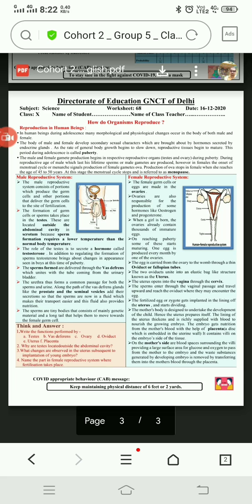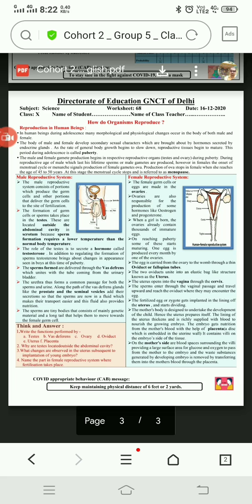Now we discuss the female reproductive system. In the female reproductive system we have 3-4 parts. One is the ovary, where the female gamete or egg cell is developed. Egg cells already exist in immature condition while the female baby takes birth, but they start maturing at the stage of puberty, and their release from the ovary to the fallopian tube starts at the onset of the menstrual cycle.